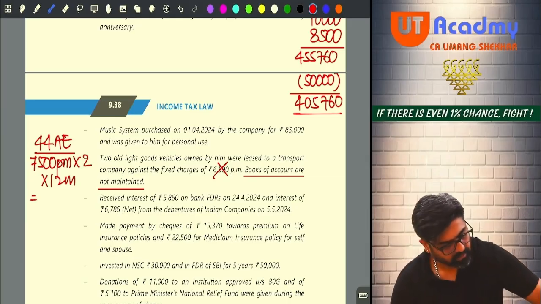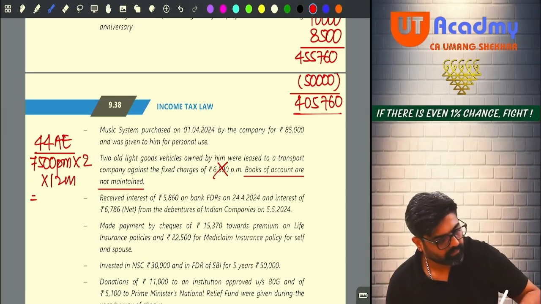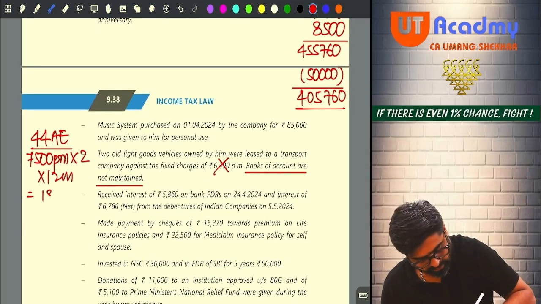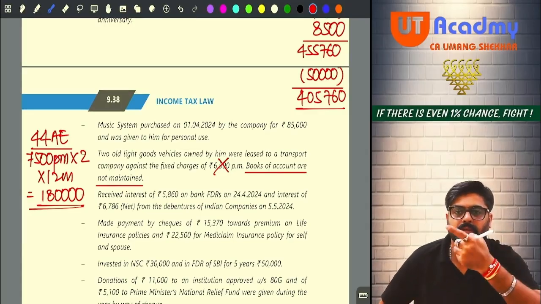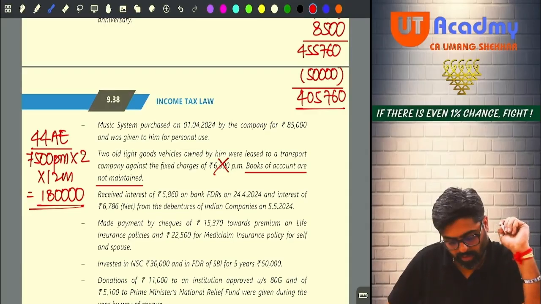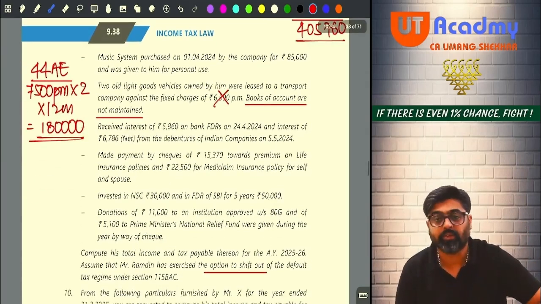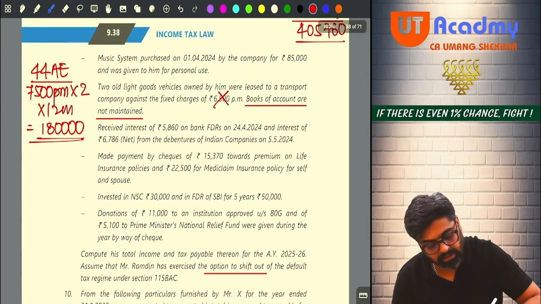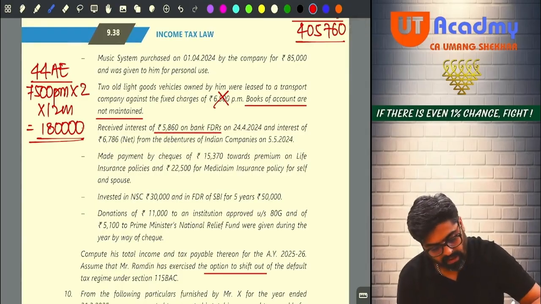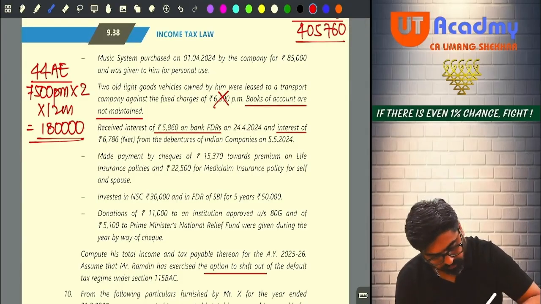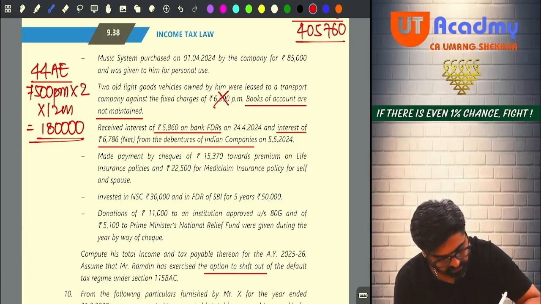How much are you getting? 7,500 into 2 into 12. You are getting 1,80,000. This will be your PGBP income. PGBP income, one business, transport business income. Okay. Now you are receiving, this is an important point. You are receiving interest 5860 on bank FD and interest of 6786 net from debentures of Indian companies.